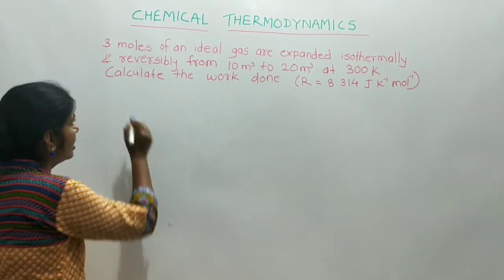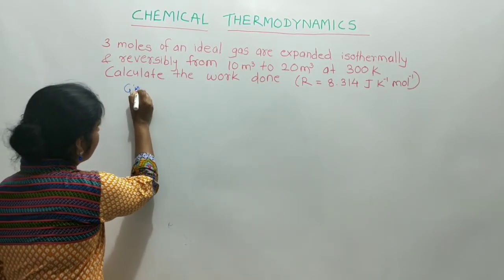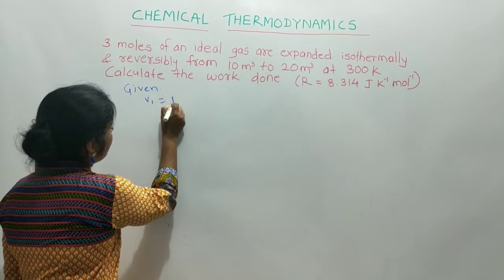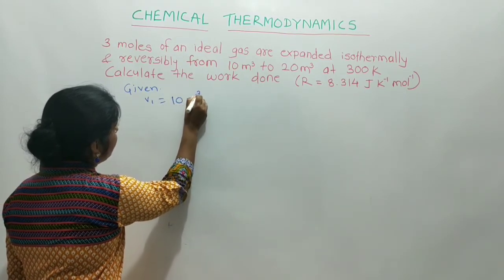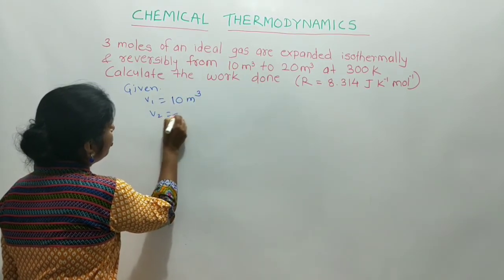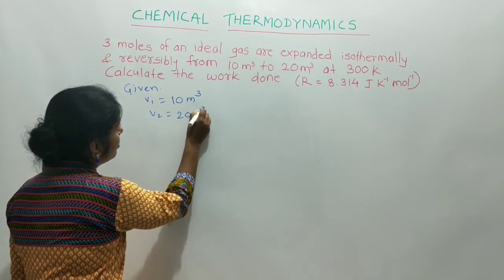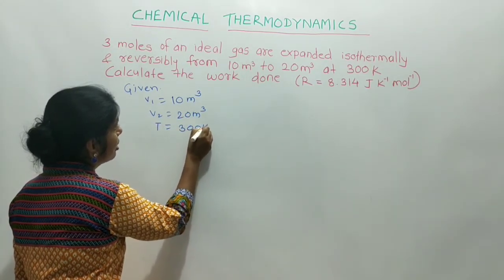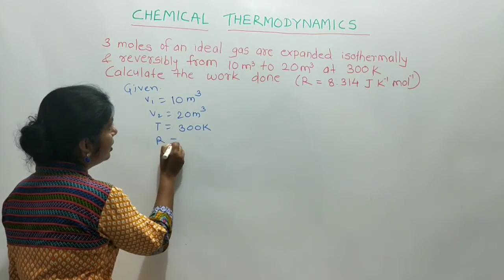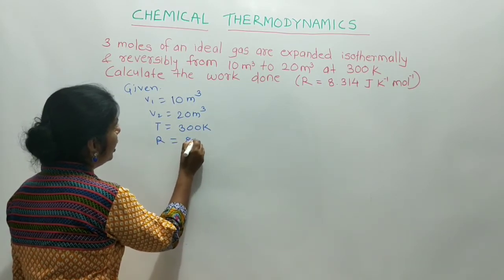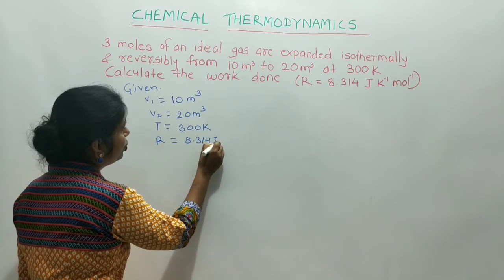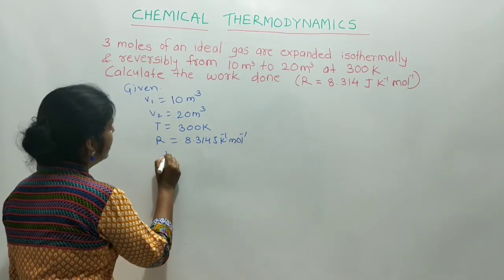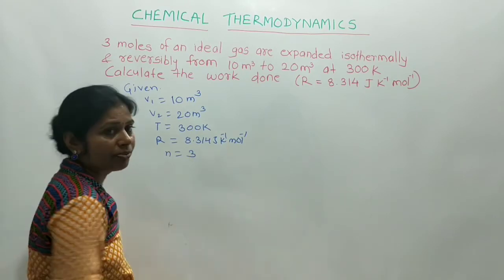First we write the given: V1 is 10 meter cube, V2 is 20 meter cube, temperature 300 Kelvin. The value of R is 8.314 joule per Kelvin per mole, and n is equal to 3.